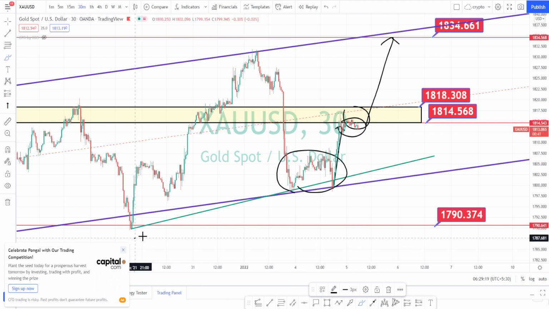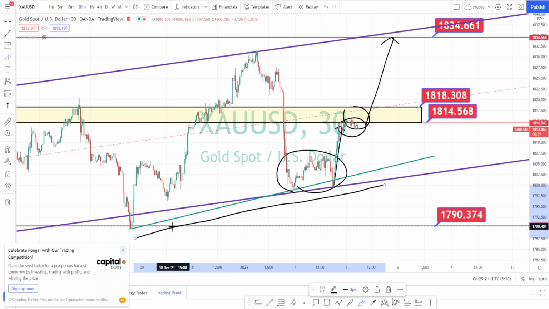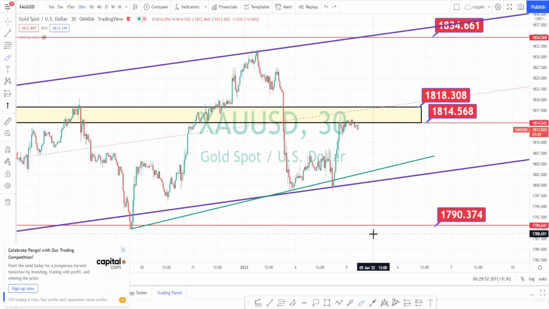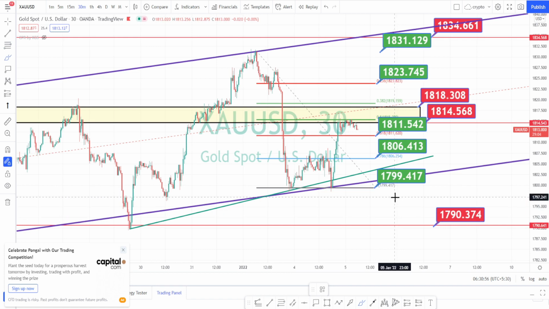But when we draw a trend line and check the current price action, it is still in a bullish trend. You can notice the green trend line drawn over here. Always draw a trend line and decide on your entry and exit. Let us mark the support and resistance levels. The values marked in the green color are the support and resistance levels in the 30 minutes time frame, and the current price action is trading within this resistance and support level of 1814 and 1811.